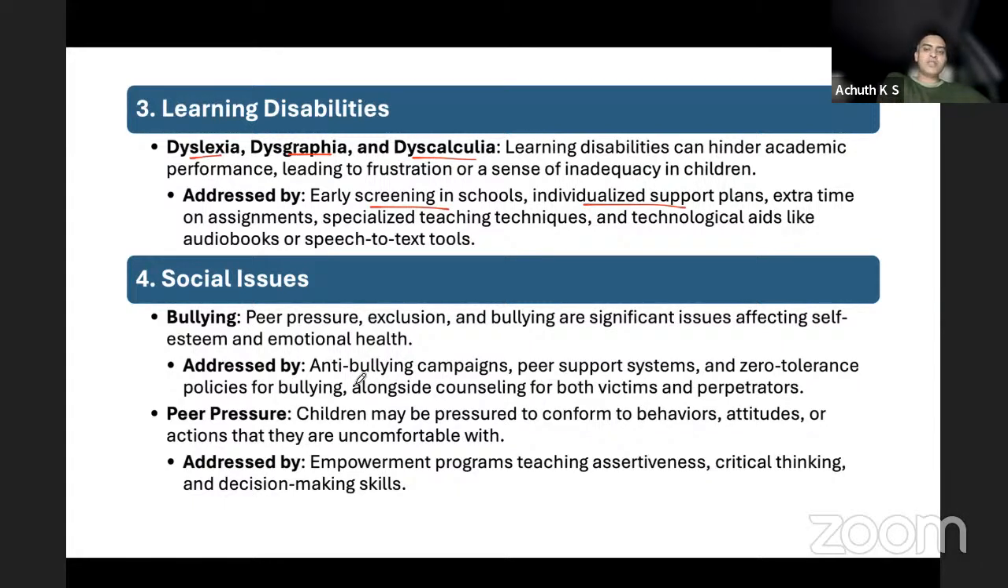But addressing is the question, how is it addressed? Whether the child who is complaining or bringing out that issue is addressed, or the person who is doing it is addressed, is a question. Anti-bullying campaigns in the school, peer support systems, and zero tolerance policies at the schools. You don't take out the person who got dragged. You actually address the person who is dragging. Peer pressure, again, attitudes, actions, all these things come in. But empowerment programs for teaching assertiveness and critical thinking are also important.